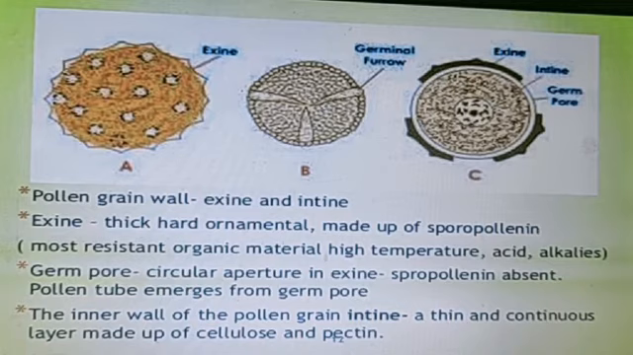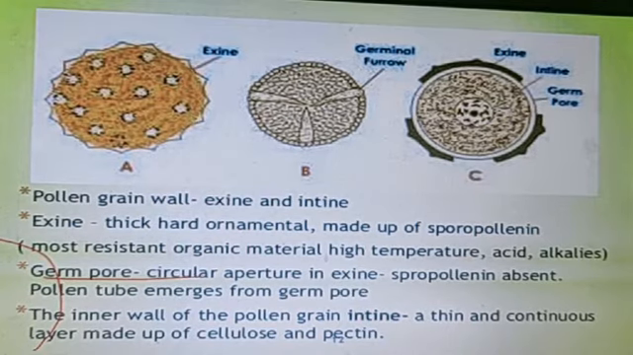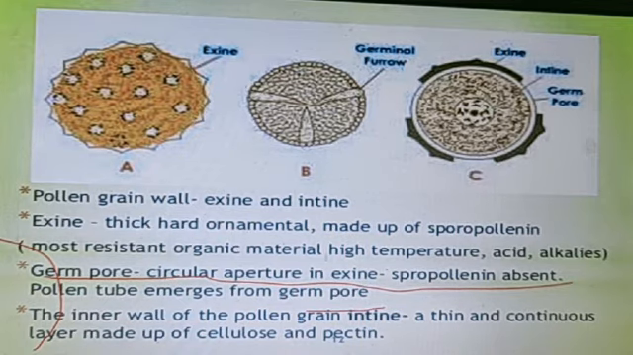Now, the intine layer is below the exine. At some places the intine layer doesn't cover the whole pollen surface. Some areas don't have the intine layer, because the pollen tubes have to germinate there. That is known as the germ pore. A germ pore is a circular aperture in the exine where sporopollenin is absent, and from this region the pollen tube emerges at the time of germination. The inner wall of the pollen grain, the intine, is a thin and continuous layer made up of cellulose and pectin.